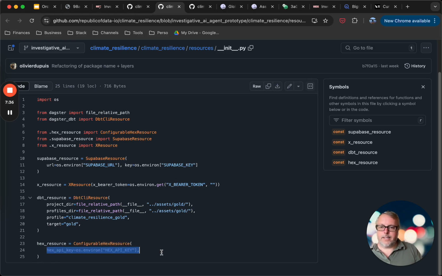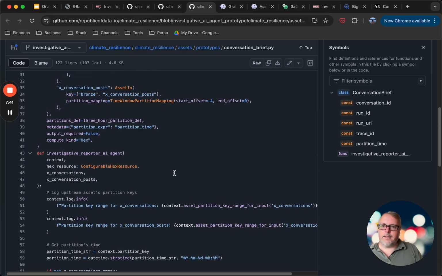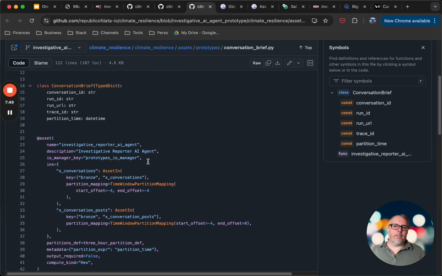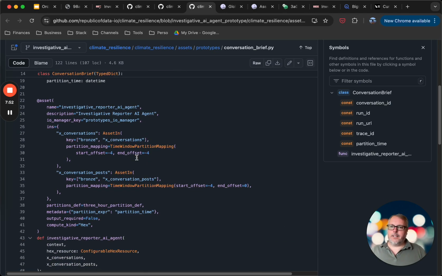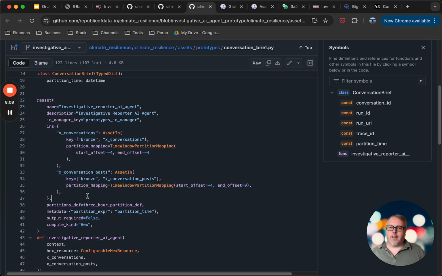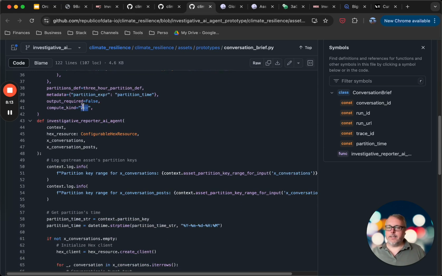So I'm just passing the API key here, and this is an asset that is doing the interaction with the Hex notebook. If you're familiar with Dagster, you'll see how that works. Essentially, here I am just defining the Dagster asset and the decorator. Those would be all of the upstream assets that it relies on. Then I have my partitioning definition, the compute kind. In this case, it's hex.